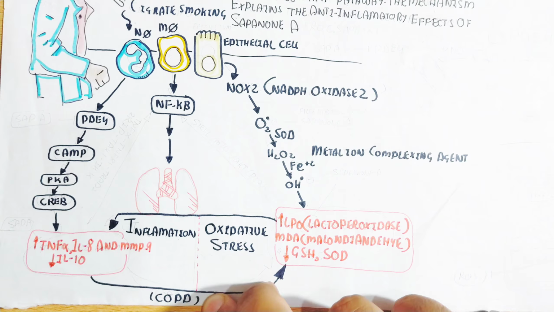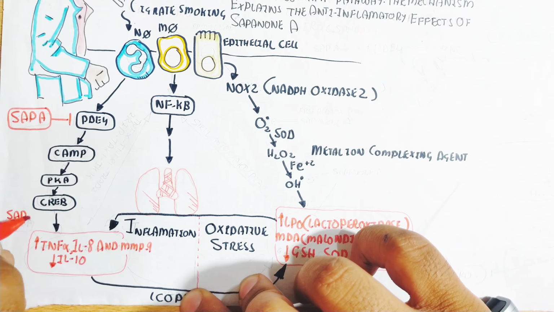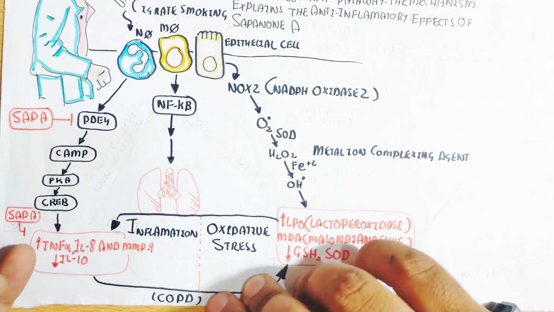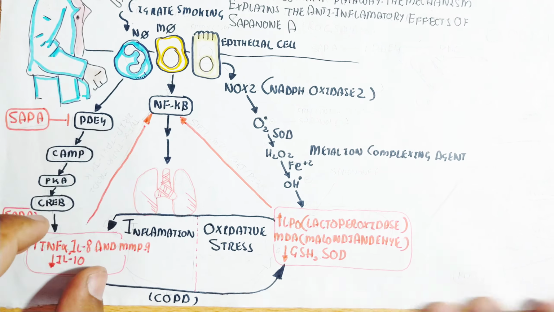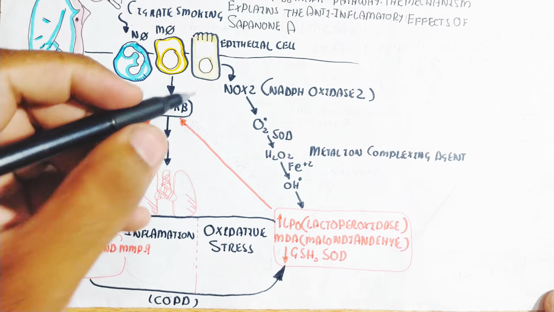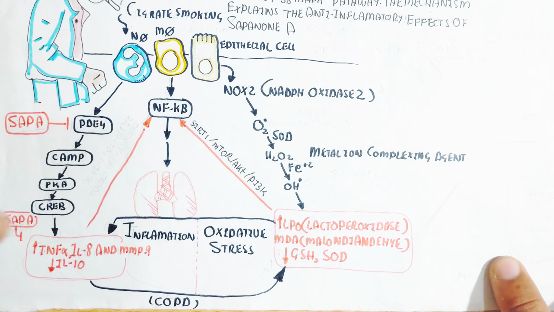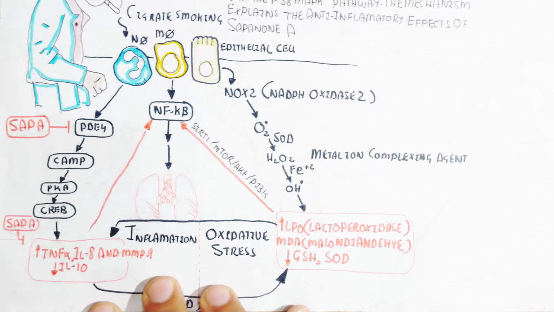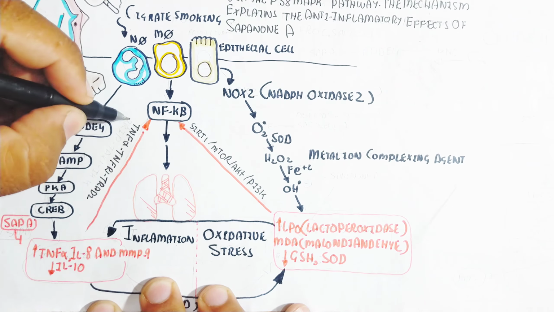In this way, our airway requires relaxation. So Sappanone A targets phosphodiesterase 4 enzyme inhibition. In this way, cyclic AMP will increase, while cyclic AMP decreases when PDE4 increases. So Sappanone A is an inhibitor of PDE4, and Sappanone A also inhibits the inflammatory mediators.